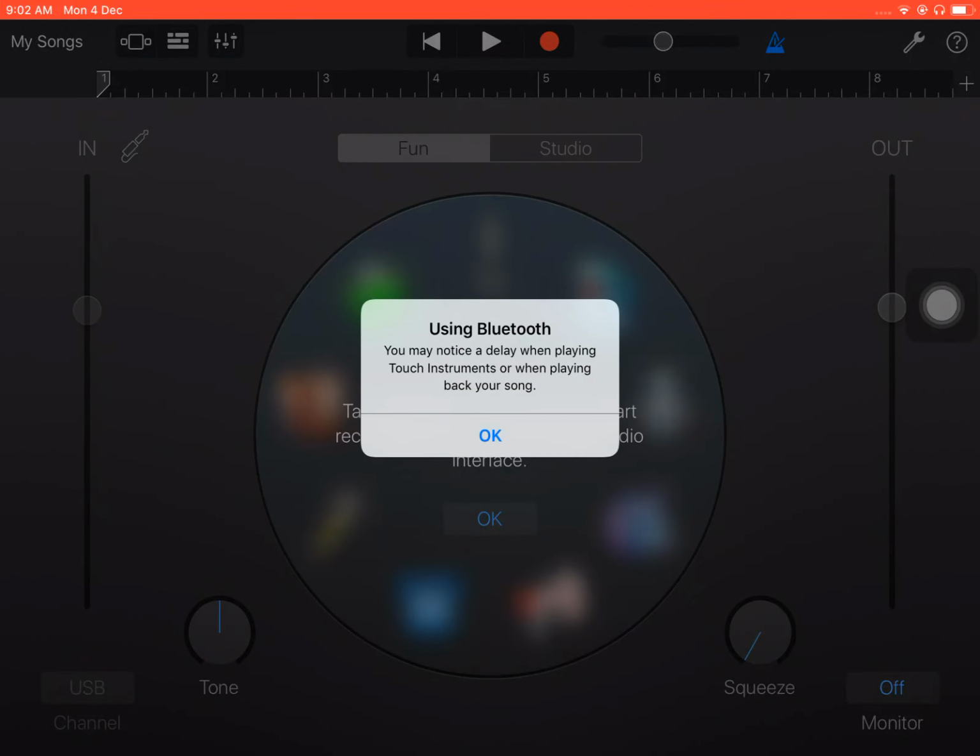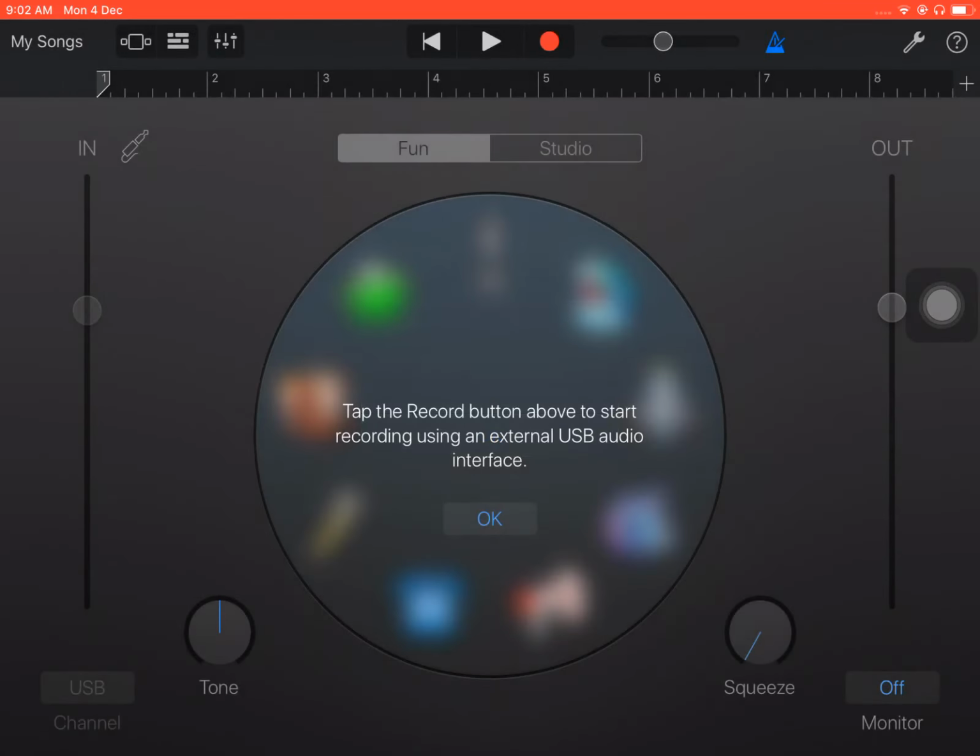It will take some time, because I'm using Bluetooth. Then we'll stop this Bluetooth. Can you see this?